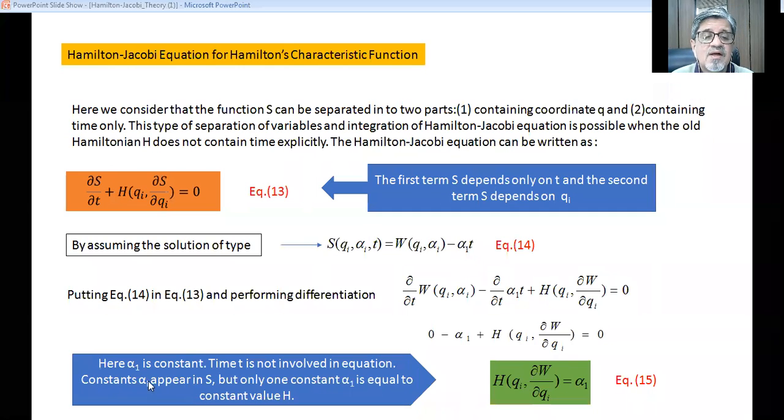Here alpha 1 is a constant. The time t is not involved in this equation. You will not find any time variable in this equation.